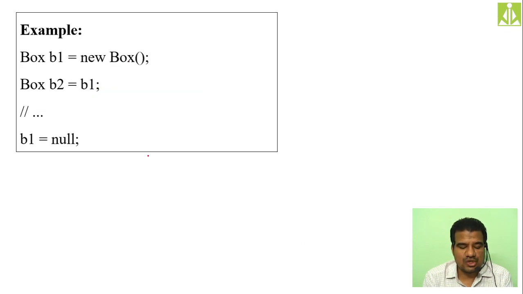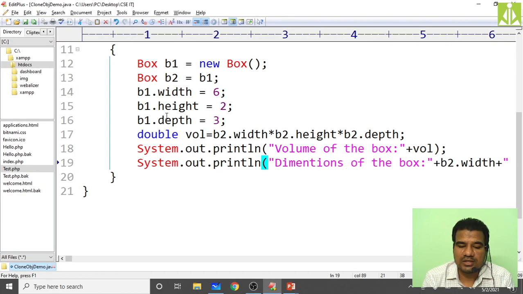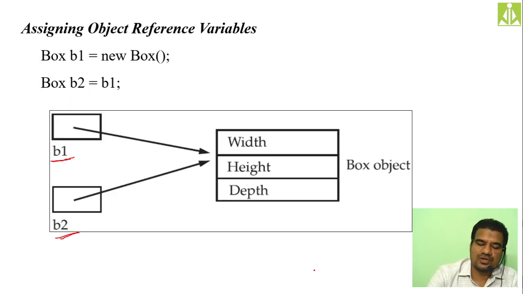Let us assume I don't want that link to exist after some point. Here I made b2 as b1. Now I want to disconnect this link.